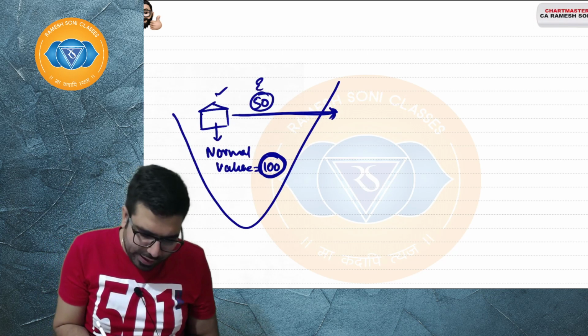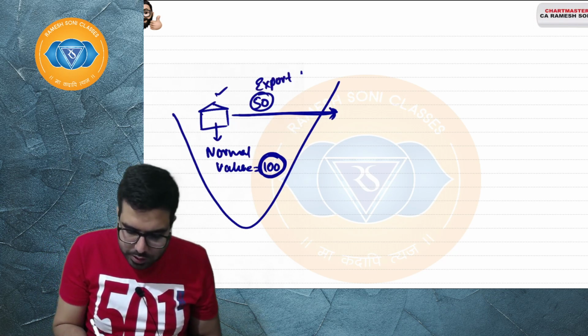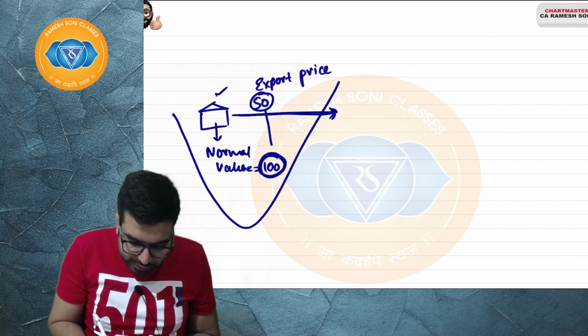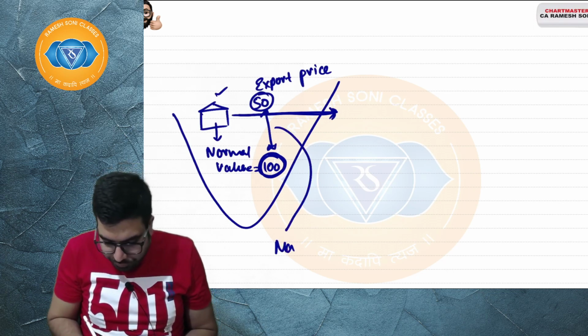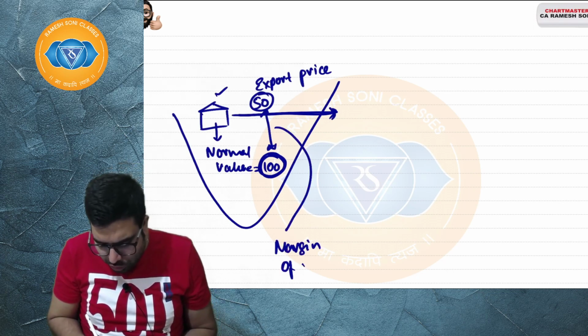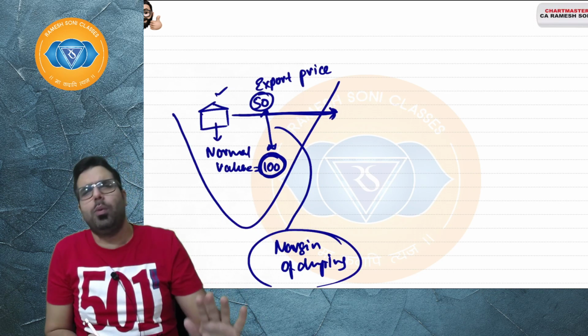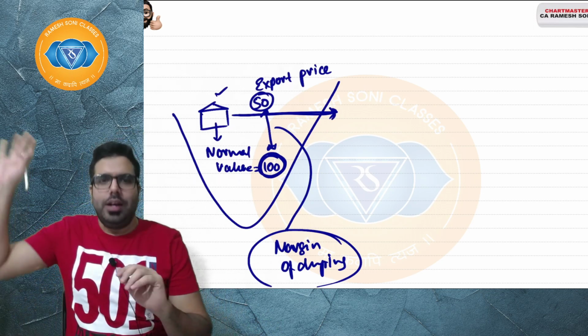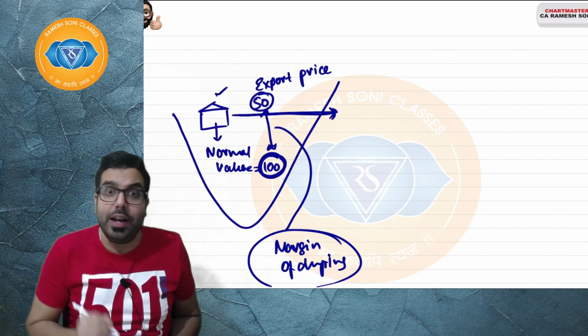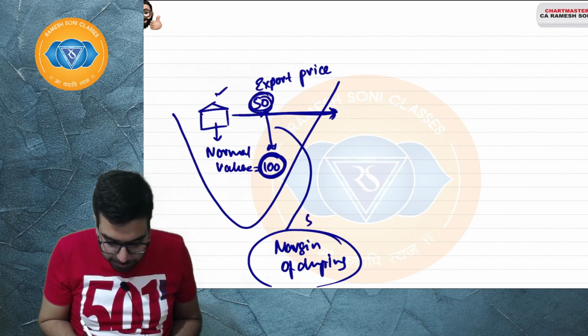That is known as the export price. Sir, what is the difference between these two? This is known as the margin of dumping. It is so simple, everyone, people don't get confused at all. What is the margin of dumping? This Chinese person is dumping. He is selling in China at 100 and he is exporting at 50. Margin of dumping is 50.